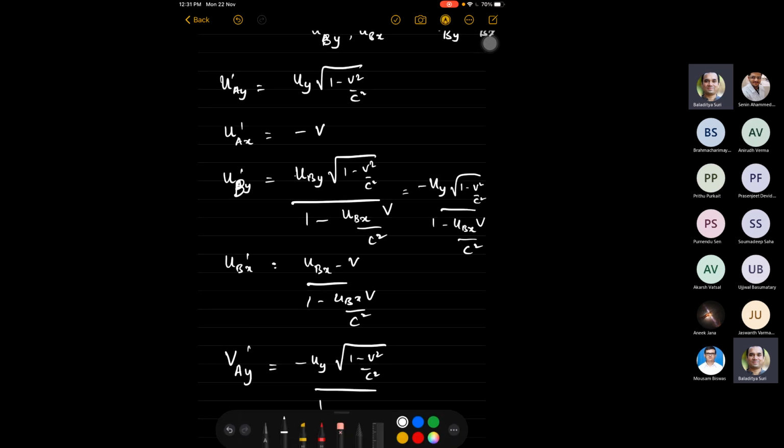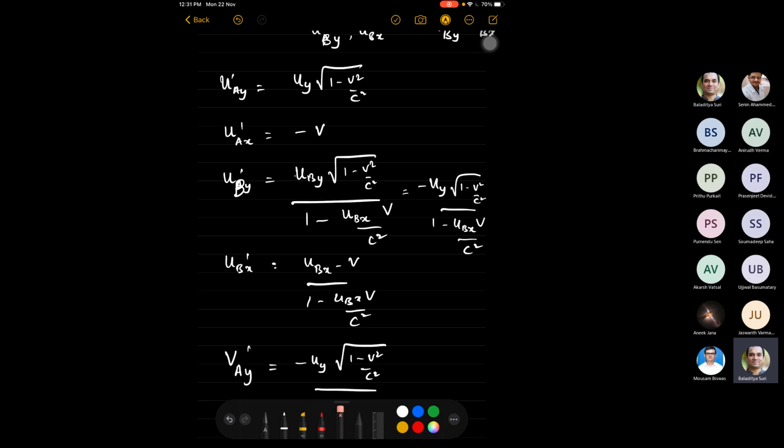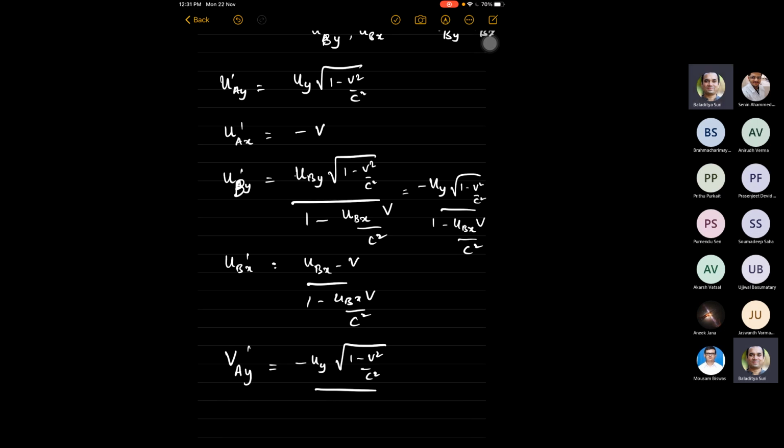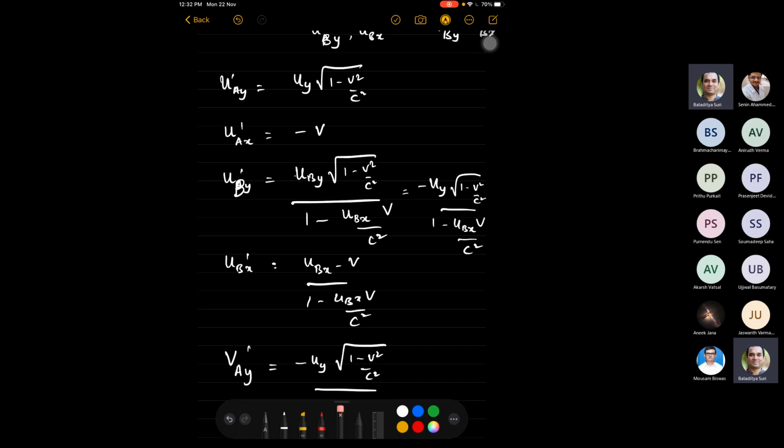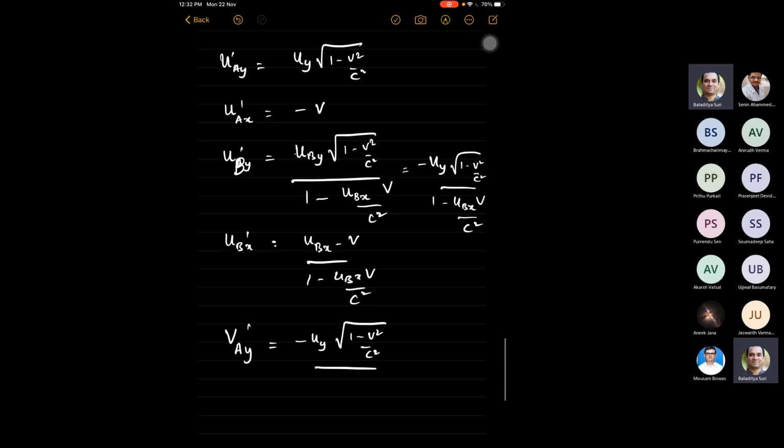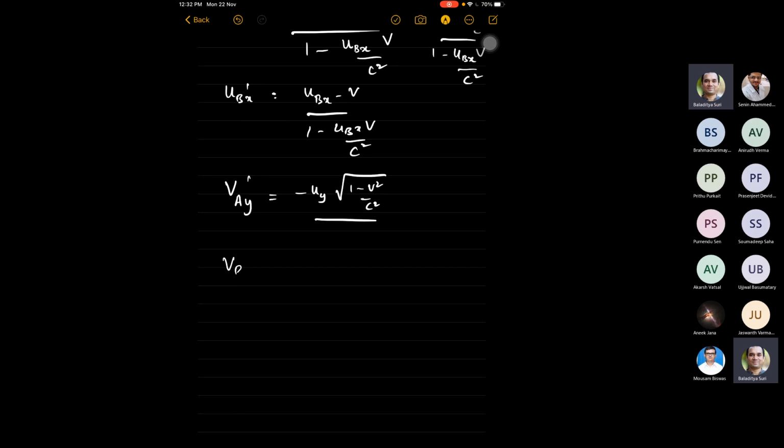That's because there is no x movement as seen in the S frame. All right. So this is the vay prime. Let us now look at what is vby prime.